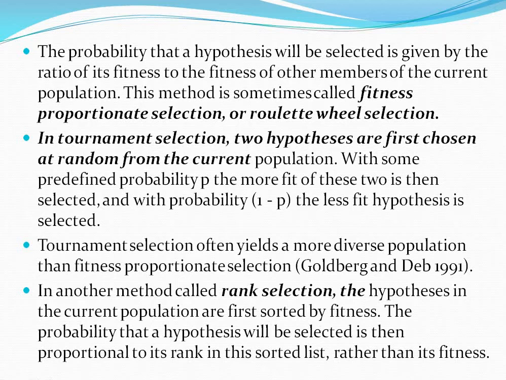The first type of selection is fitness proportionate selection, the second is tournament selection, and the third is rank selection. The hypotheses in the current population are first sorted by fitness. The probability that a hypothesis will be selected is then proportional to its rank in the sorted list rather than its fitness. That is why this is called rank selection.